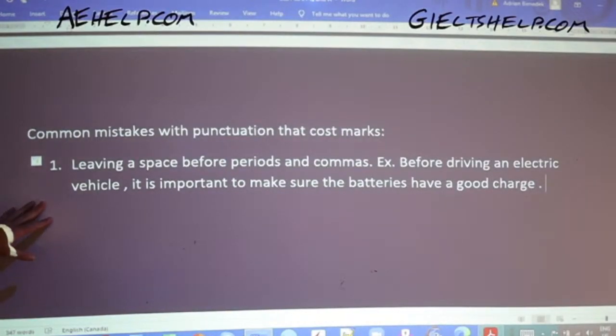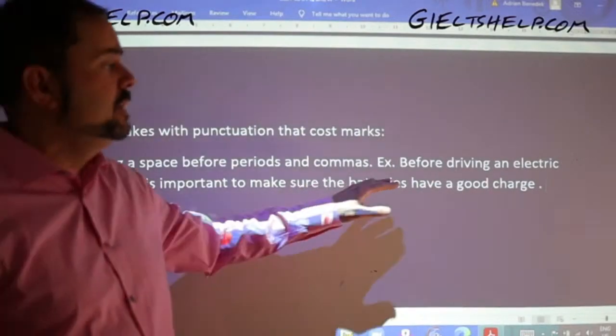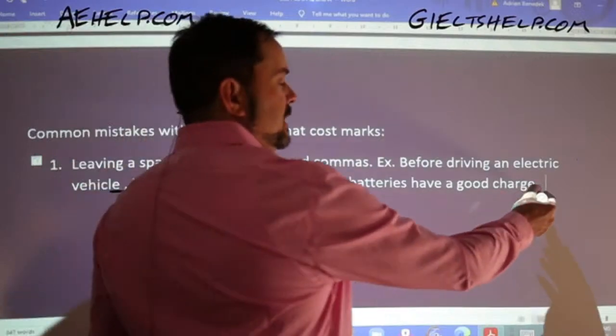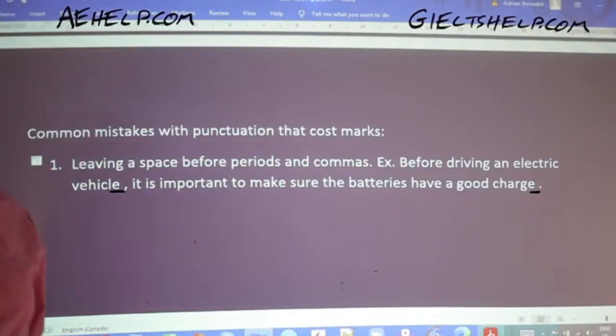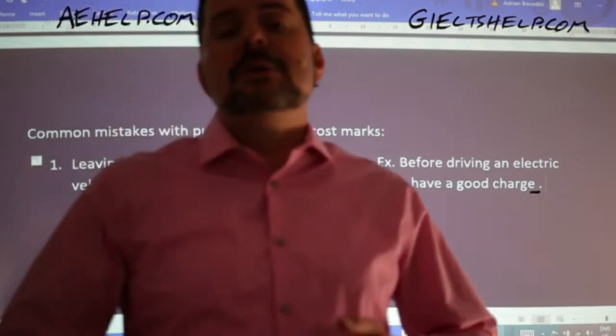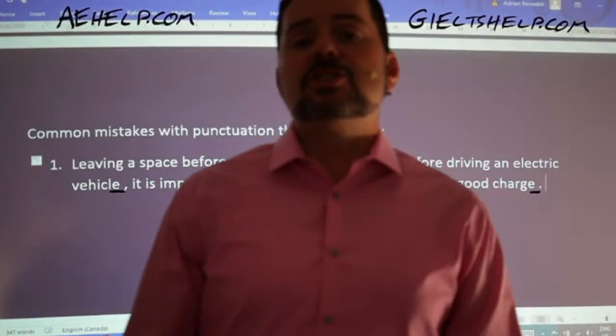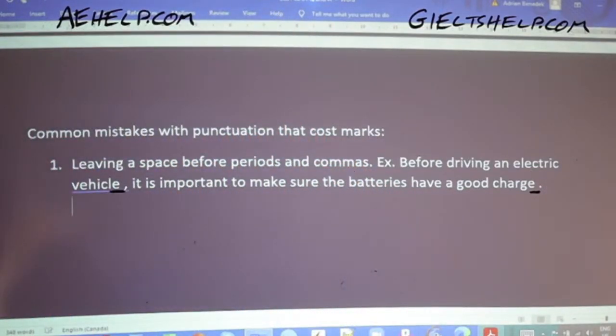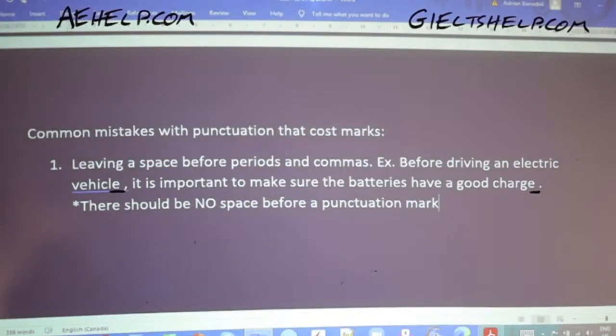This is a common mistake that I see in people's writing. That's very awkward. There's no space. Periods, commas, semicolons, quotation marks come directly after the last letter. So there should be no space before a punctuation mark.